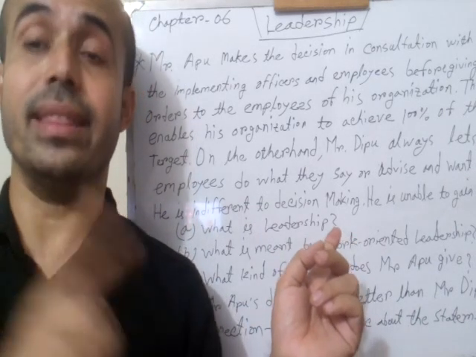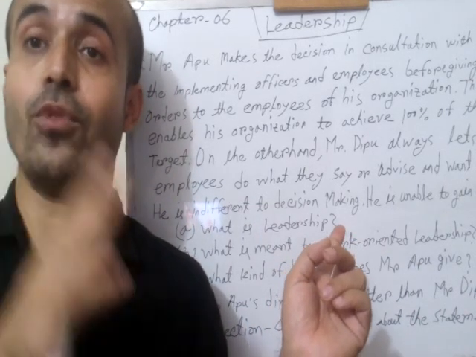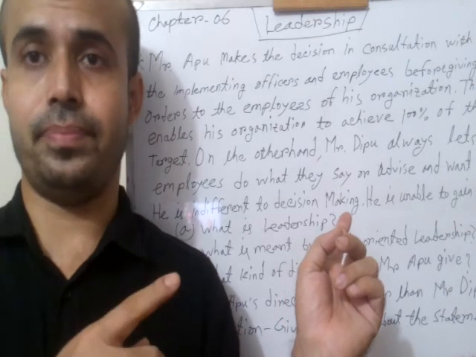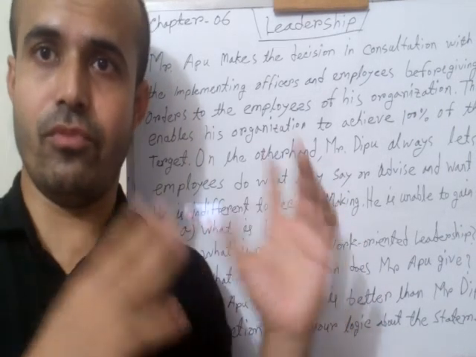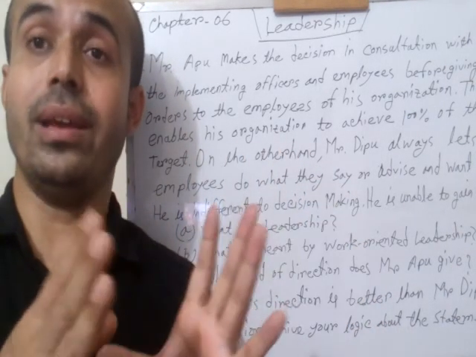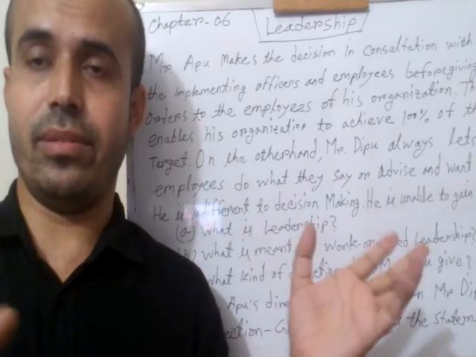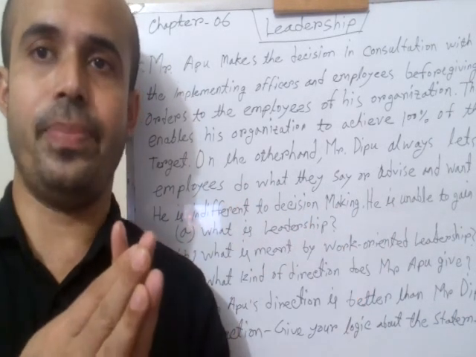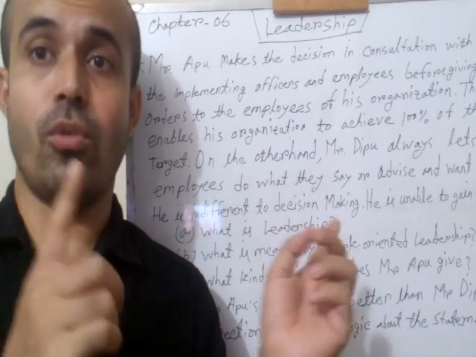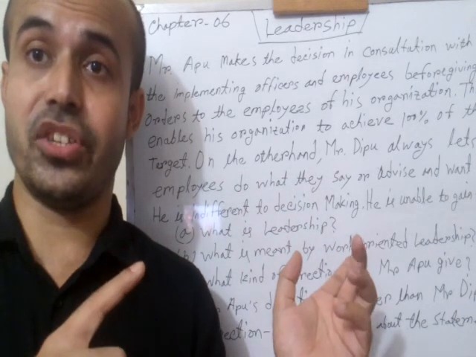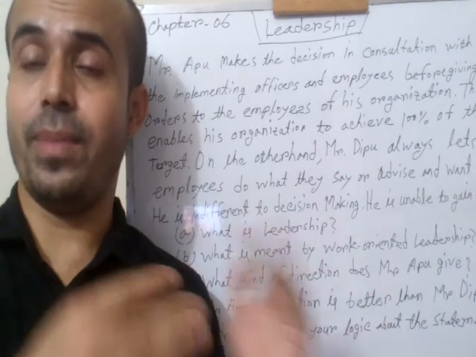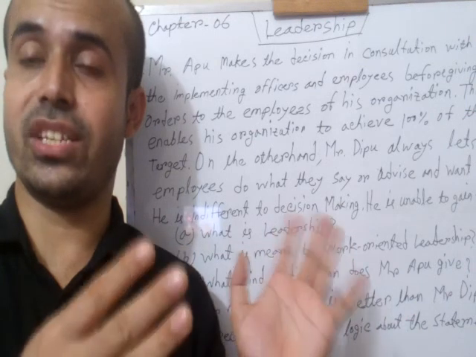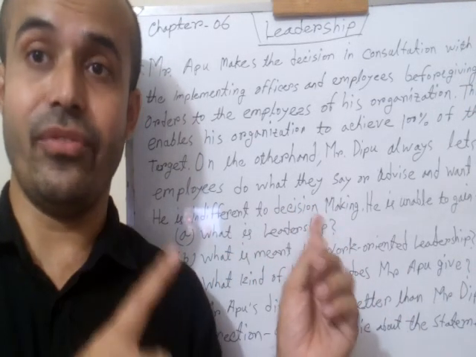They will consume time. They will involve themselves in some quarrel with each other. They will not consider the common goal of the organization. So that is why there are so many negative effects in the free rein directions.